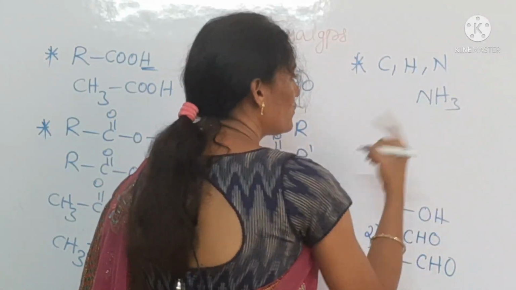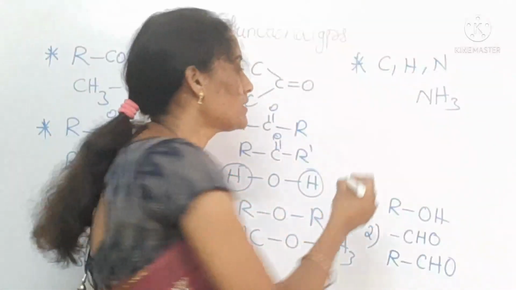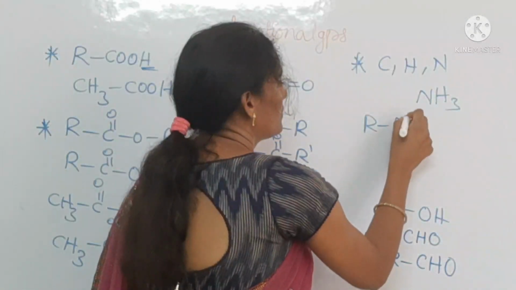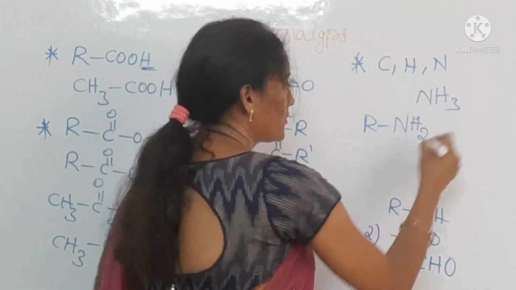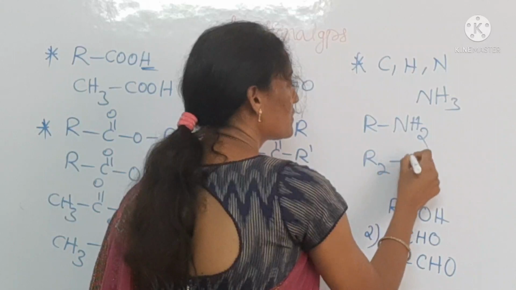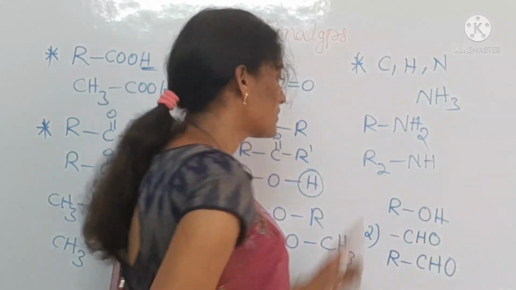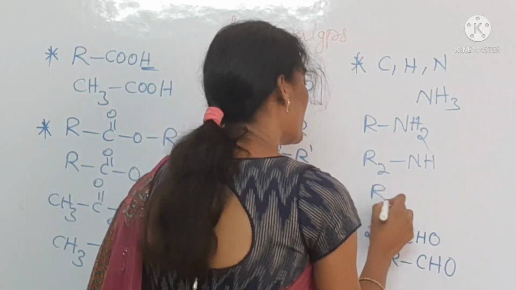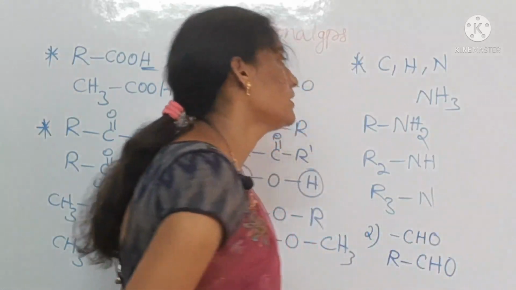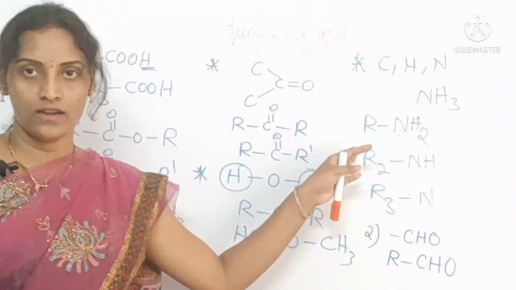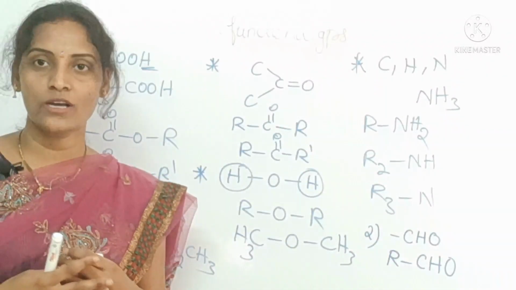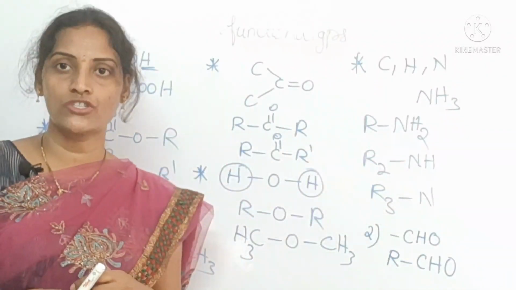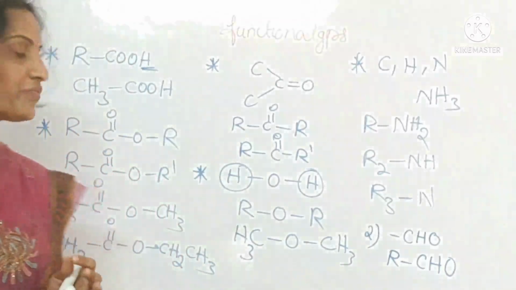In ammonia, if you replace one hydrogen, that is a primary amine, RNH2. If you replace two hydrogens, R2NH, secondary amine. If you replace three hydrogens, that is the tertiary amine. This is the hydrocarbon having the NH2 functional group, the amino functional group.